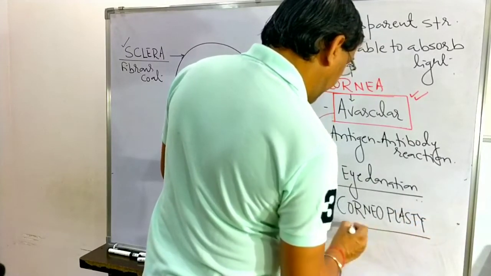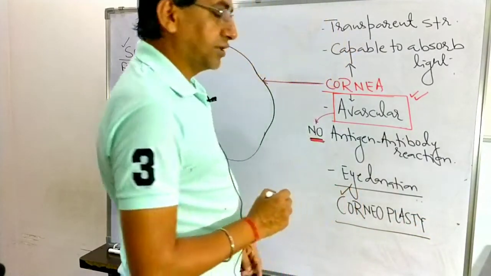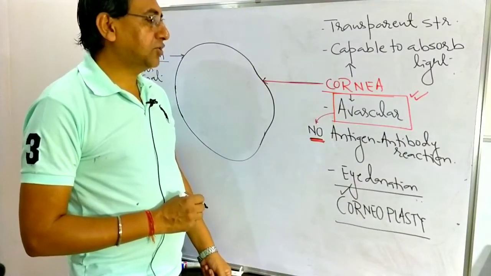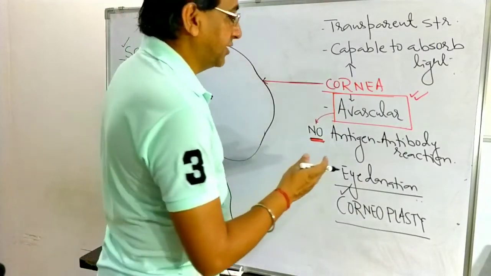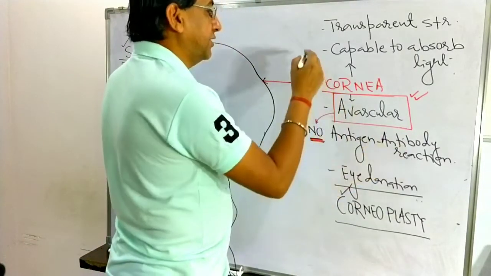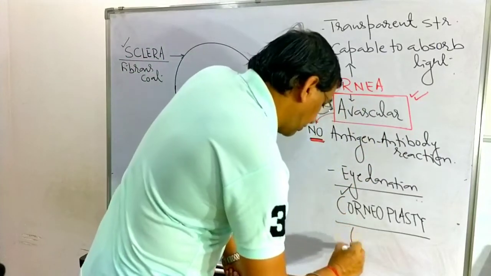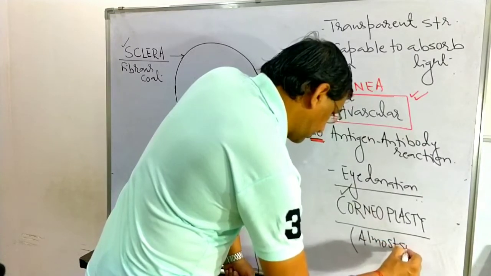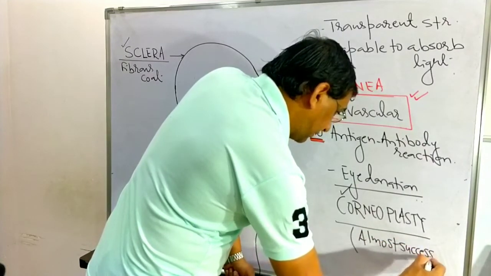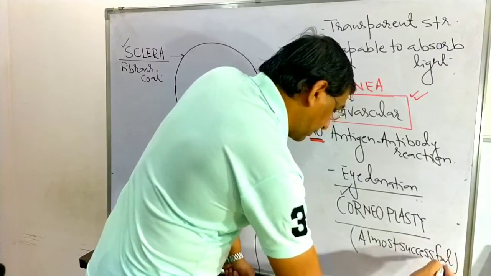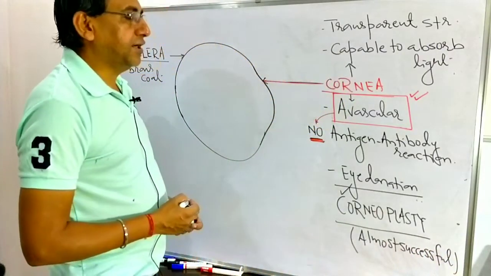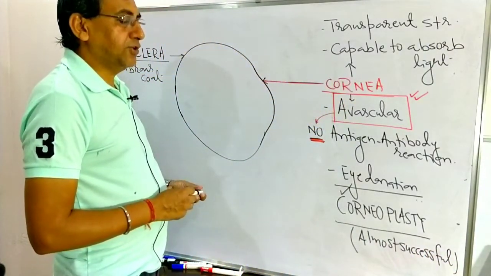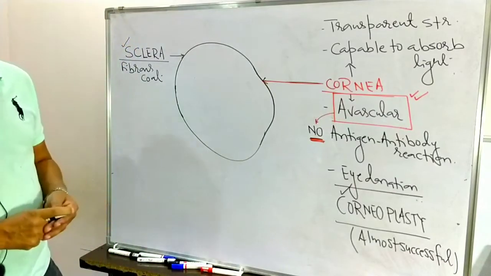Because the cornea is capable of absorbing light, in eye donation we are doing corneoplasty. The cornea is avascular, so there is no antigen-antibody reaction. Corneoplasty is almost always successful. There is no chance of failure and no graft rejection, because there is no antigen-antibody reaction. So this is very important: in eye donation we are doing corneoplasty.